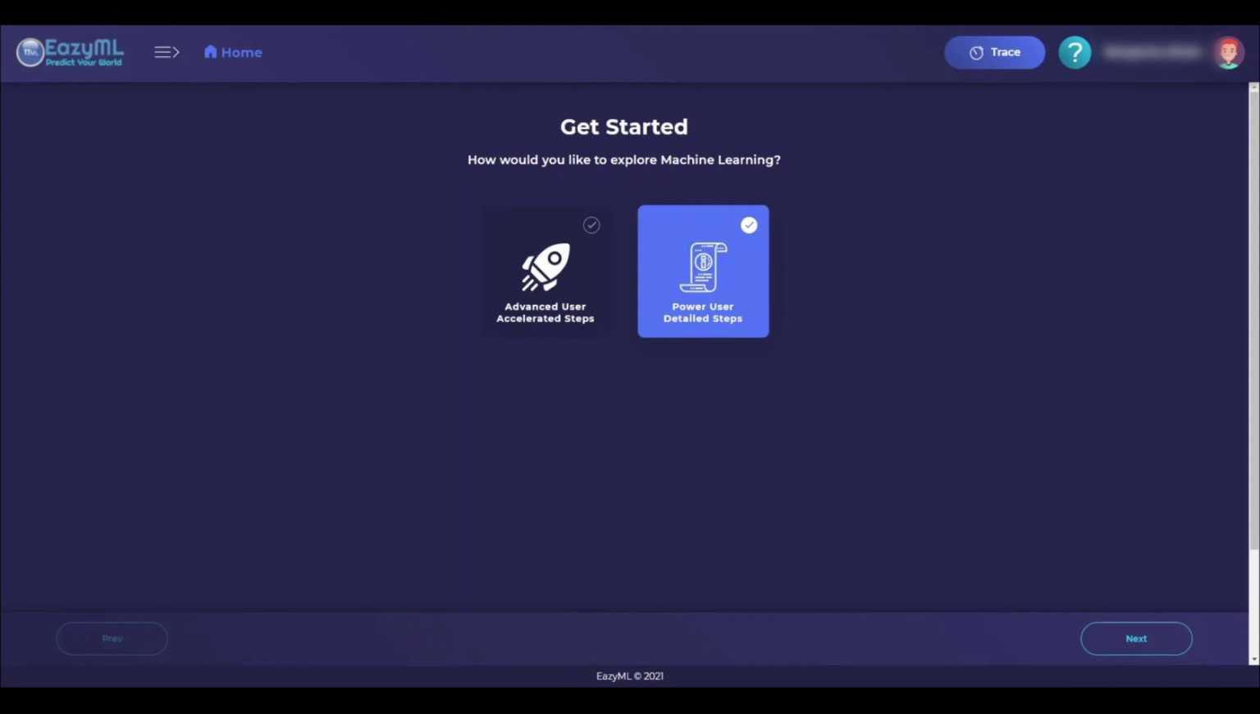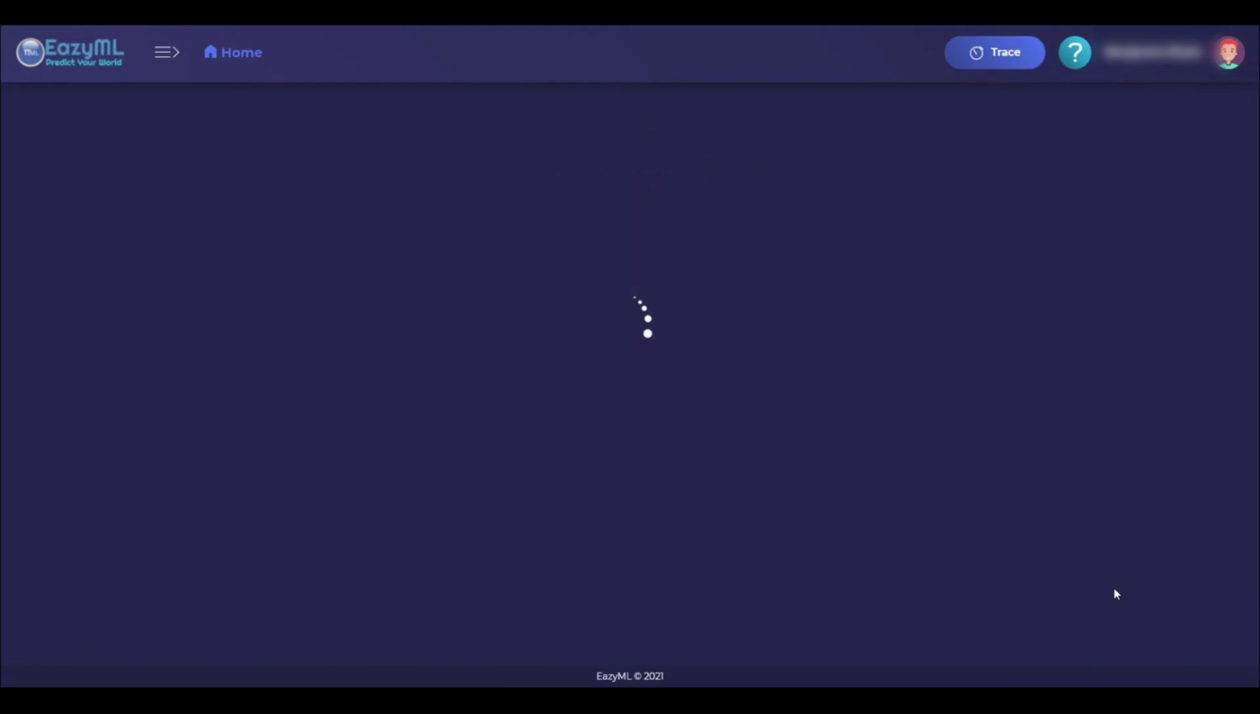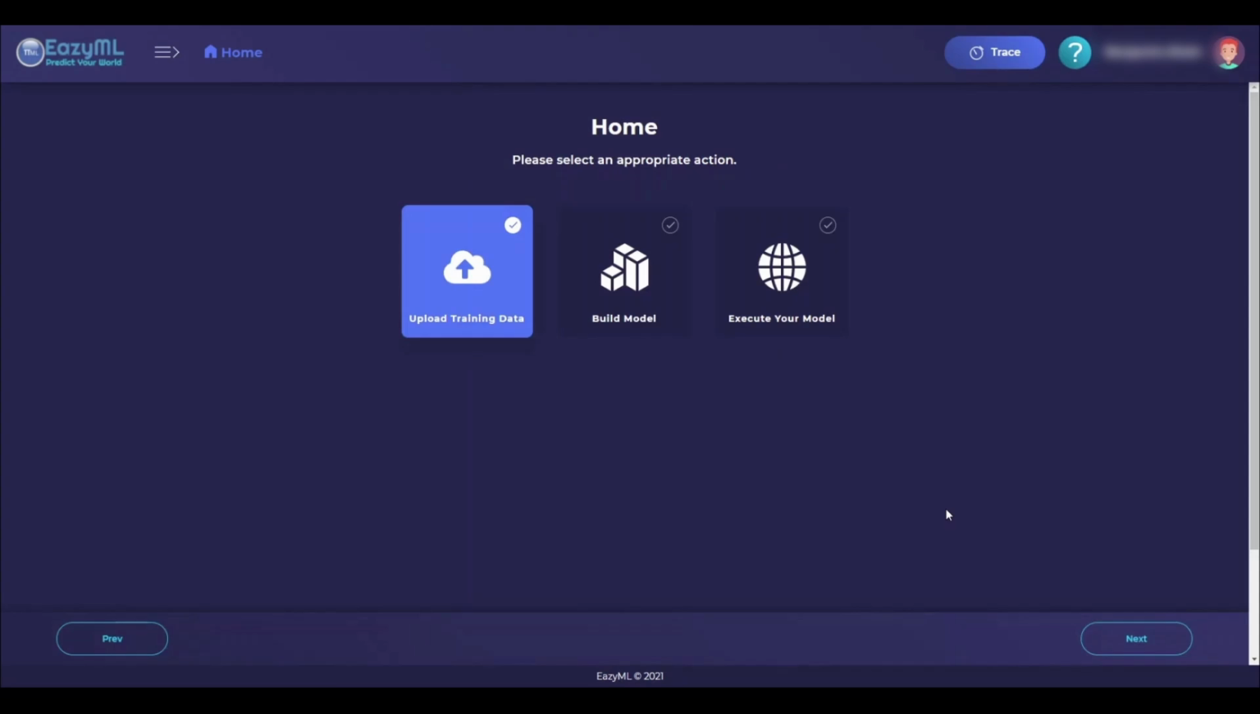So, going back to the platform, the first thing you do is select the mode for yourself. Are you a power user or an advanced user? Selecting the advanced user mode makes it easy to quickly get your results by automatically going through each step. For the demo, we're going to choose the power user mode, which will take you through the entire flow step by step, asking you questions and recommending along the way. You can of course override EasyML recommendations if you do not agree with those.